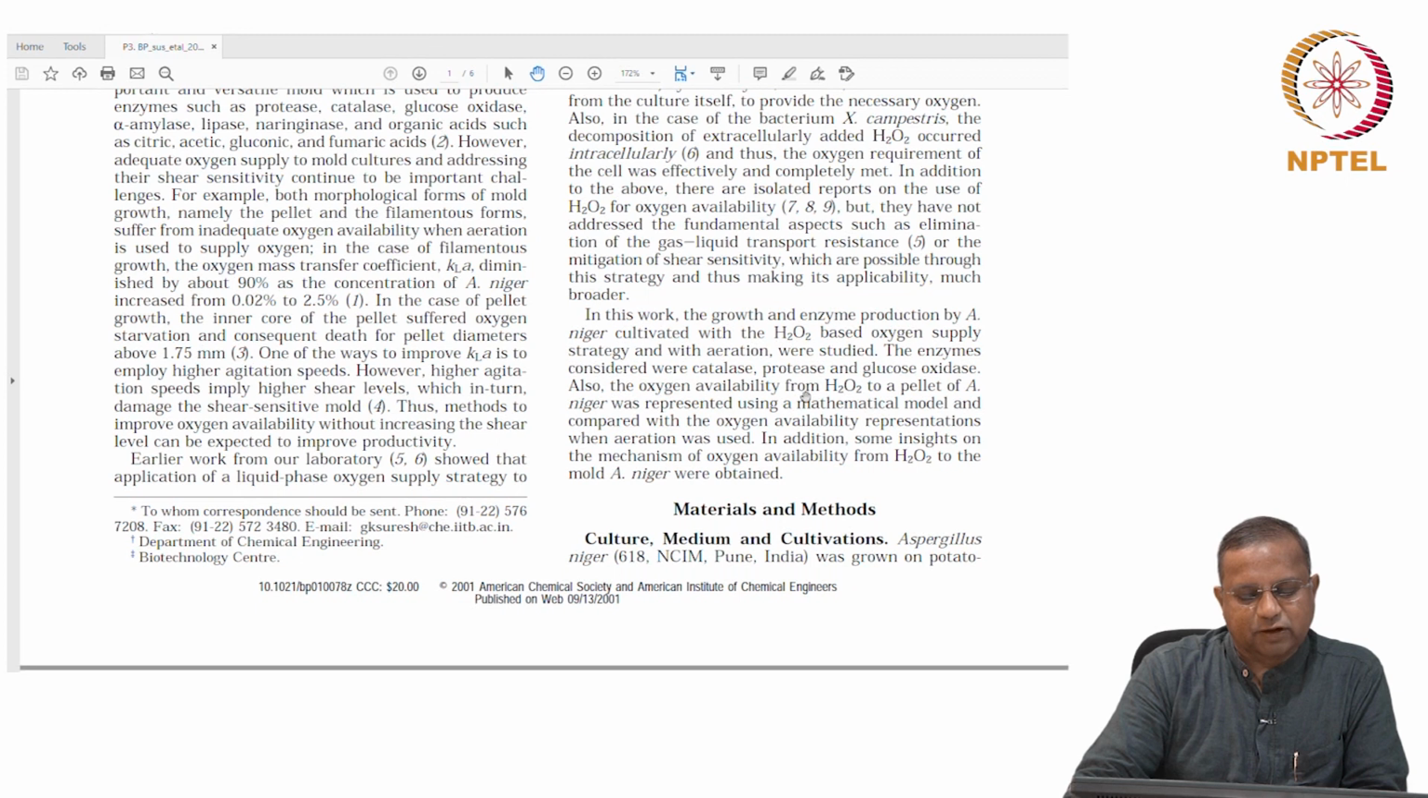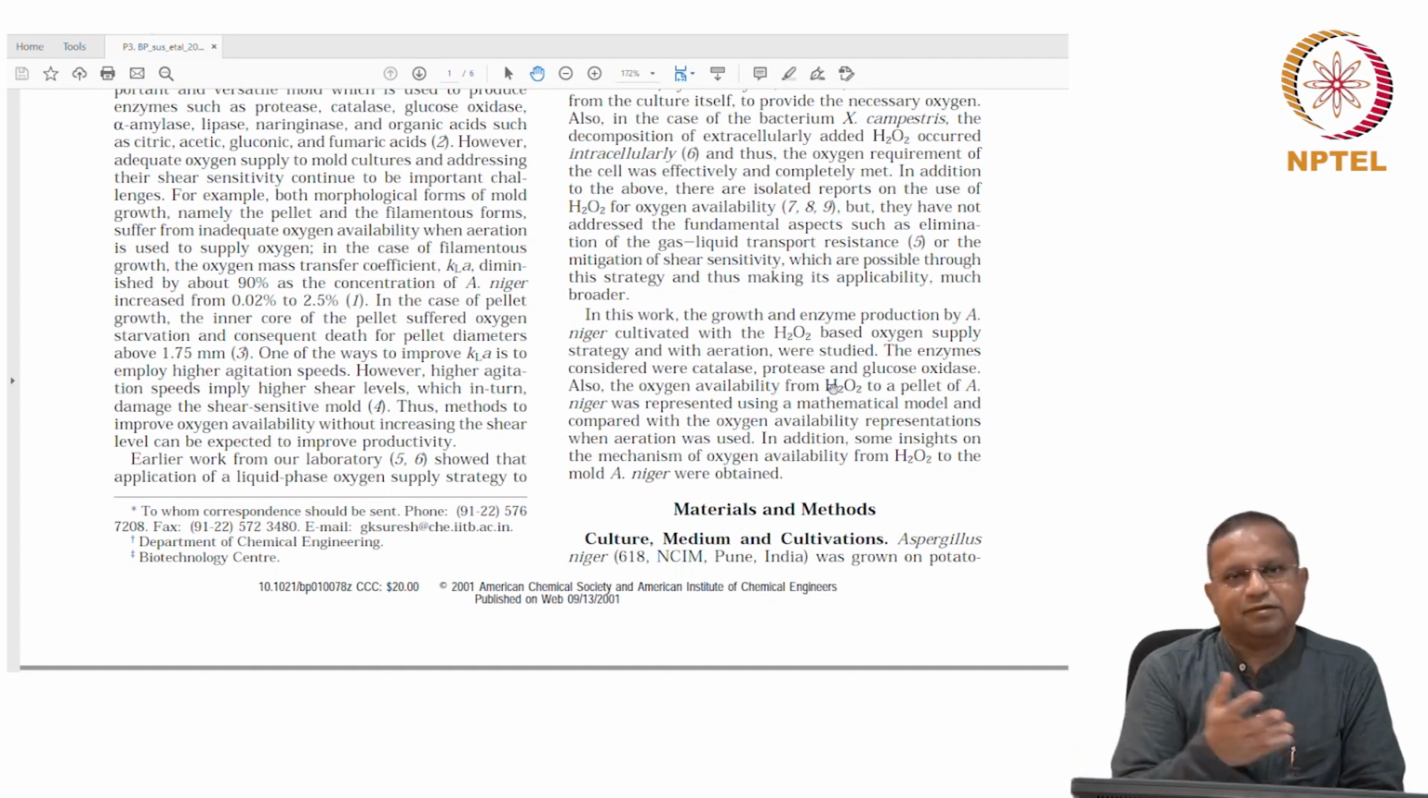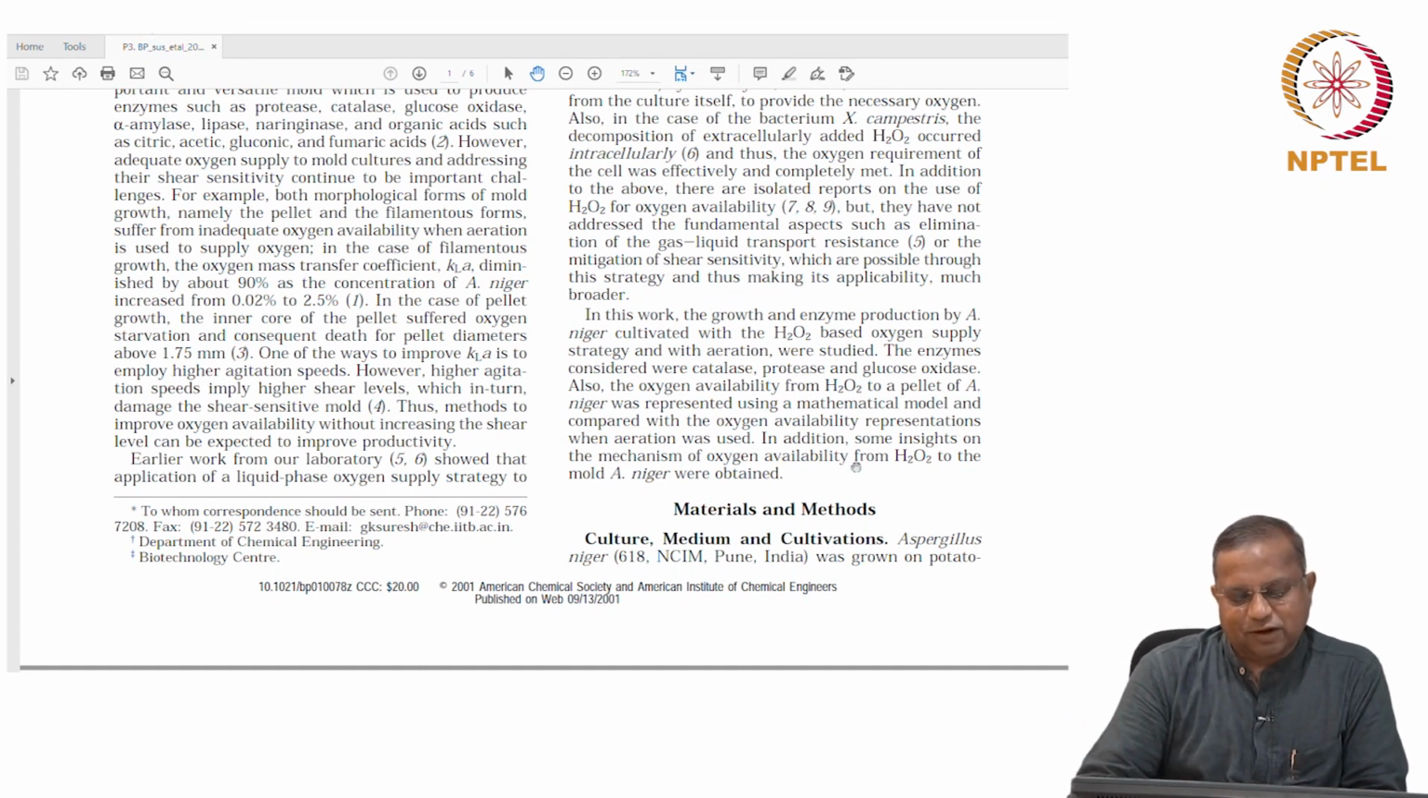Also, the oxygen availability from hydrogen peroxide to a pellet of A. niger was represented using a mathematical model and compared with the oxygen availability representations when aeration is used. In fact, this aspect is what we are going to discuss in this lecture. This is just direct transport aspects. Okay. So, that is what we are going to see here.